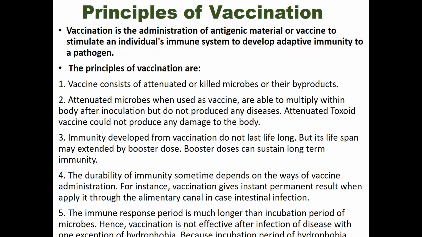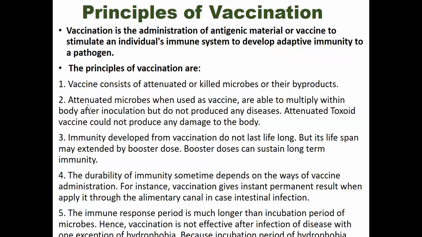Now, what are the principles of vaccination? Vaccination is the administration of antigenic material or vaccine to stimulate an individual's immune system to develop adaptive immunity to a pathogen. The first principle is that a vaccine consists of attenuated or killed microbes or their byproducts.